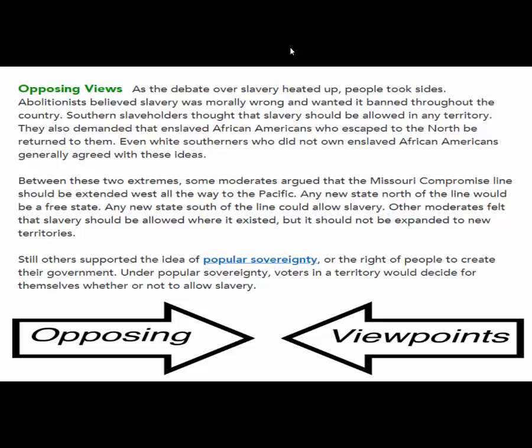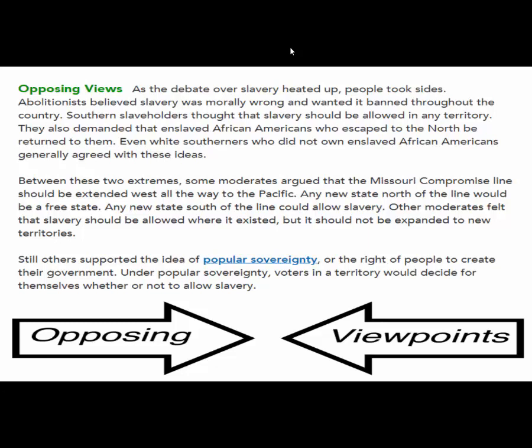Other moderates felt that slavery should be only allowed where it currently was, but it shouldn't spread anywhere new. Question 15. And yet there was another idea on slavery, and that is popular sovereignty. The definition of popular sovereignty is the right of people to create their government. And question 16, what stance did popular sovereignty moderates take over the issue of slavery?